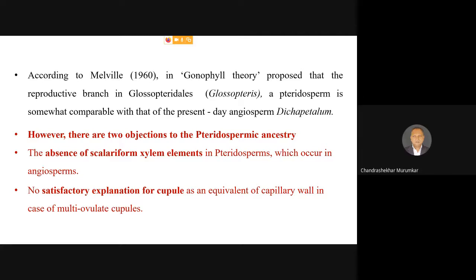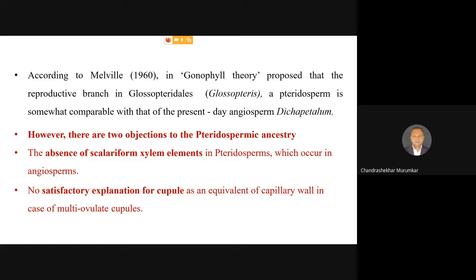However, there are two objections which have been raised against the pteridospermic ancestry. The first objection is the absence of scalariform xylem vessels in the pteridosperms, which is a common character in angiosperms. However, remember, scalariform thickening is present even in the Xylotales group, that is, in a lower pteridophytic group. Existing today, lower group, we can say lower, not primitive. On the contrary, in pteridosperms the pitted thickenings were present.